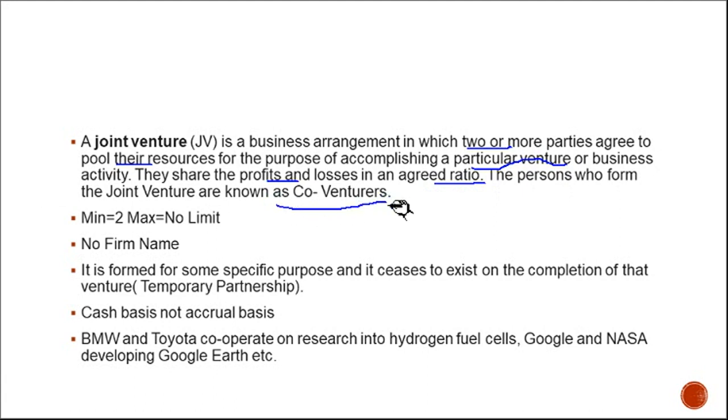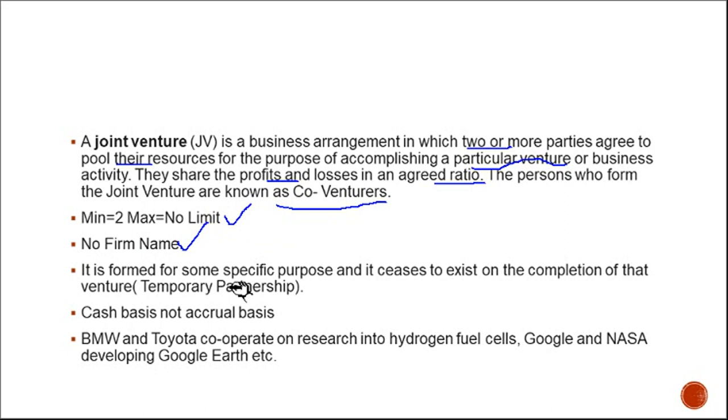Okay, if there are three co-venturers, like that. So what is the condition? There should be a minimum of two people in the joint venture and there is no upper limit. If people want to join, they can join, no problem. Here, a very interesting thing is that there is no firm name. For a joint venture, there is no firm name. Usually, it's similar to a partnership, but it is on a temporary basis.